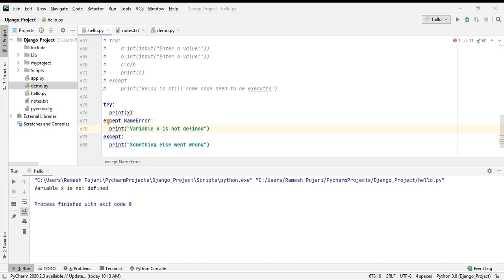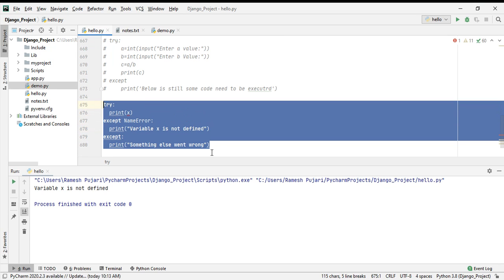Next thing I'm going to explain is the else keyword, how to define a block of code to be executed if no error was raised. We have to go to the next line, that is, the else statement should be executed. In this I will explain how to use an else statement. Now I will take one example. As of now I will comment this code.